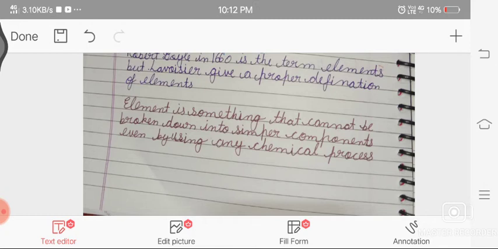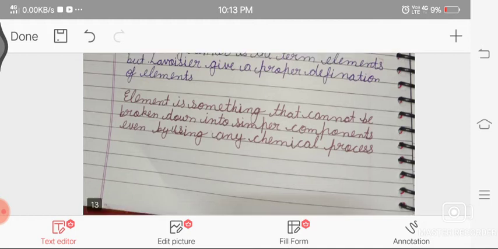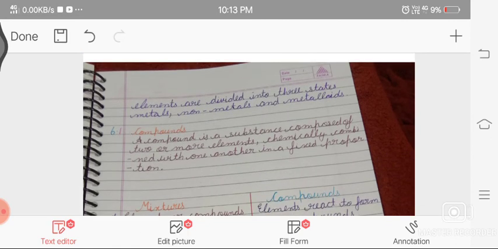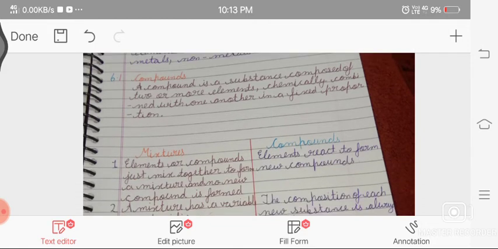The definition given by Lavoisier is that an element is something that cannot be broken down into simpler components even by using any chemical process, because the element is of the same type and it cannot be separated by any chemical process or any physical process. So elements are divided into 3 types: metal, non-metal, and metalloids. So now we come to compounds.